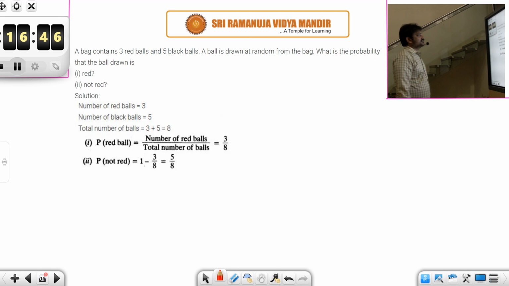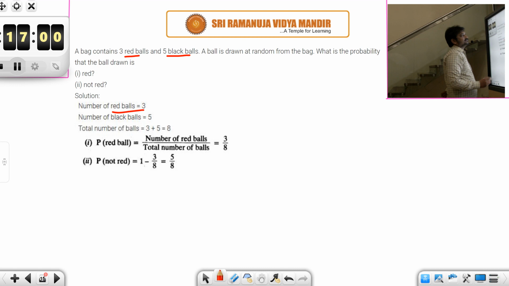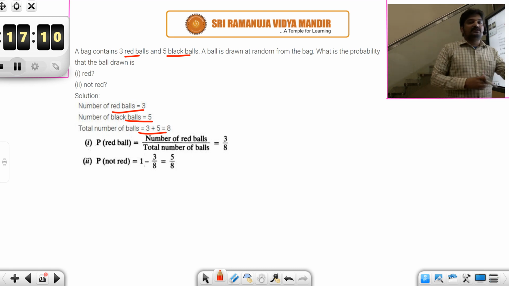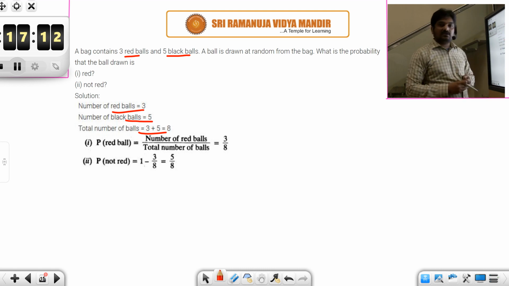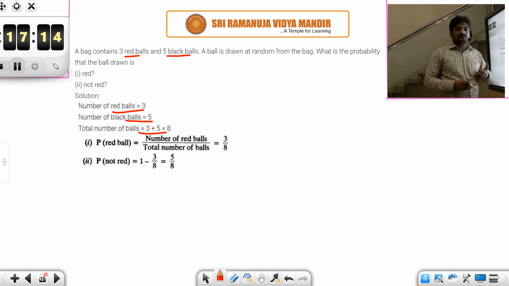A bag contains 3 red balls and 5 black balls. A ball is drawn at random from the bag. What is the probability that the ball drawn is red, not red? See, first of all, the number of red balls is 3. Number of black balls is 5. And total number of balls in the bag is 3 plus 5, that is 8. So now, first question, what is the probability of the drawn ball being red? What is the definition of probability? Number of favorable events to total number of outcomes.